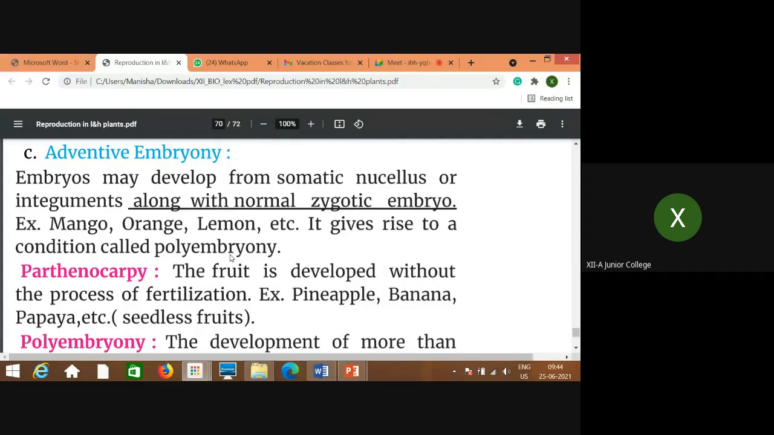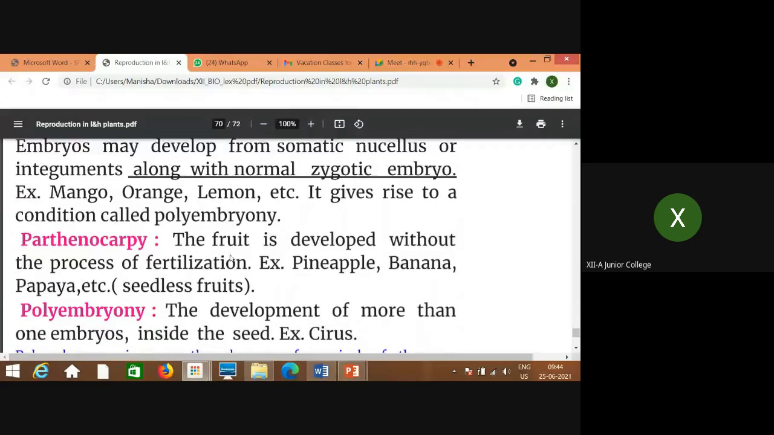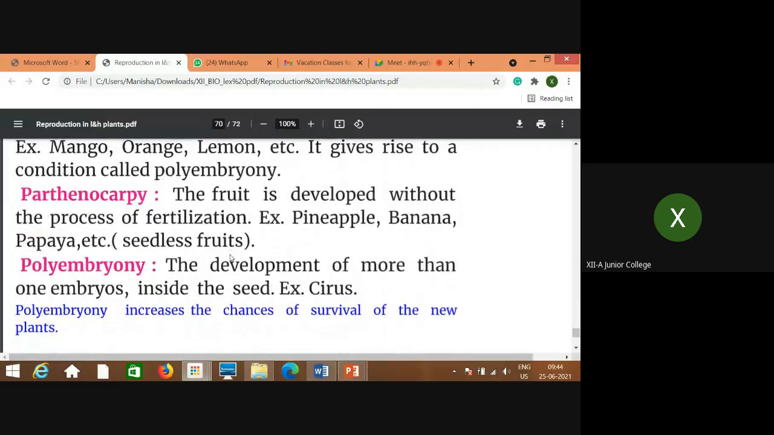Now what are these types? Parthenocarpy. The fruit is developed without the process of fertilization, that is called parthenocarpy. The development of fruit without fertilization is called parthenocarpy. Examples: pineapple, banana, papaya, etc. All the seedless fruits are examples of parthenocarpy. Without fertilization, these fruits are developed.